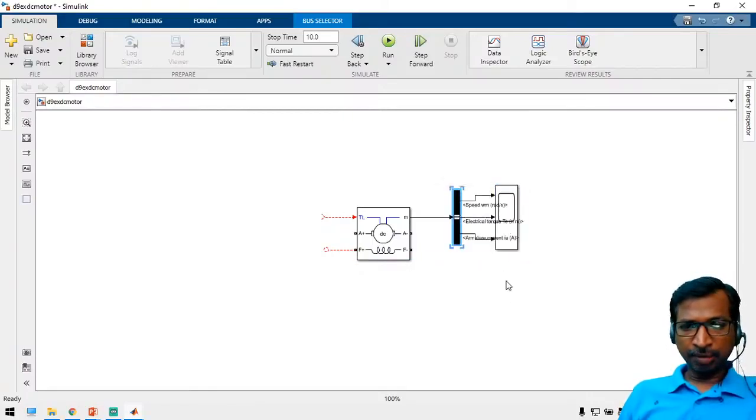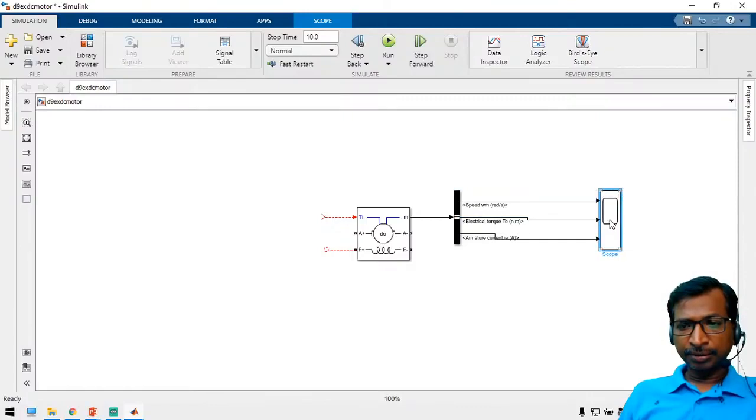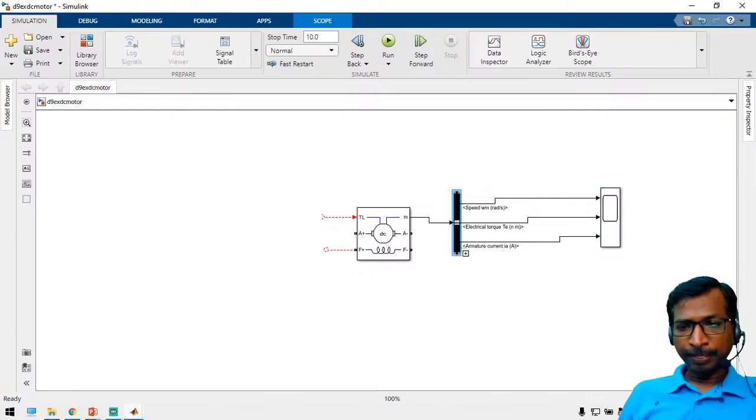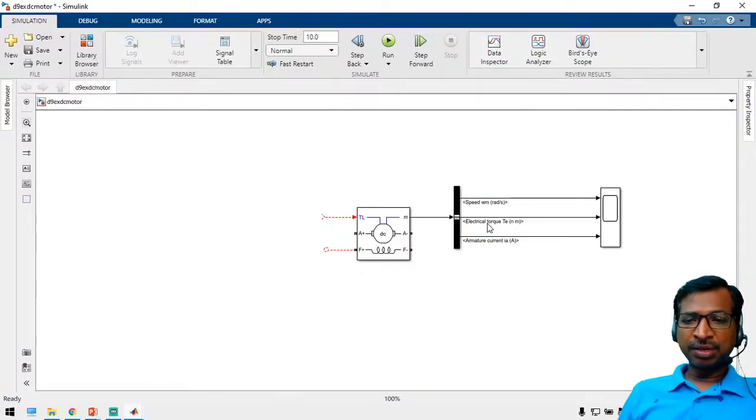Select and apply here. So now see here, the first parameter is the speed, the second parameter is electrical torque, and the third one is the armature current.